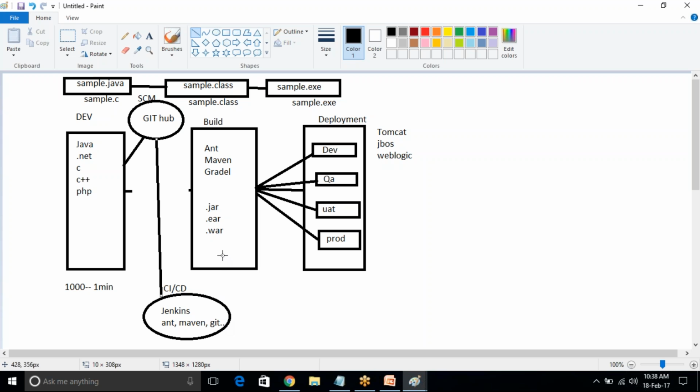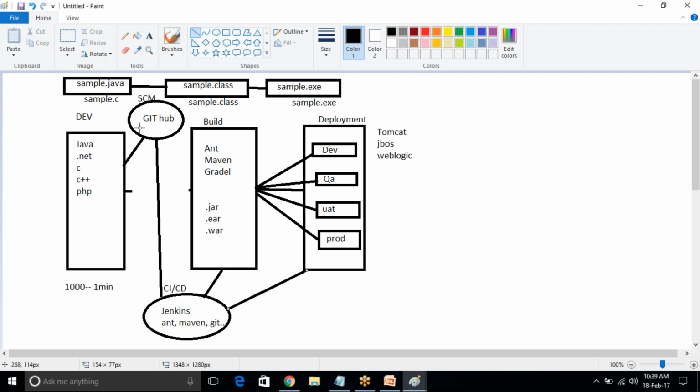Here I configured Ant also, and I configured Tomcat also. So I'm coming back again. The developer develops the code. They push the code into the central repository. Jenkins will identify it.